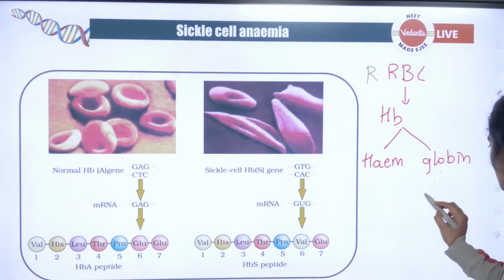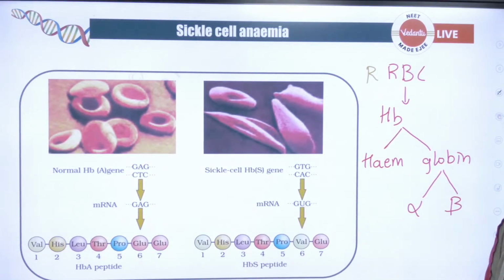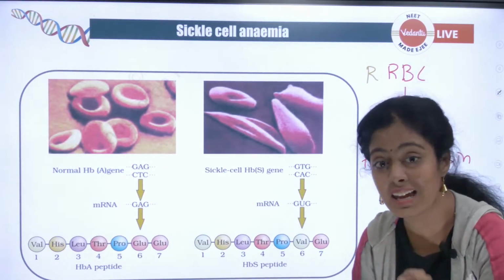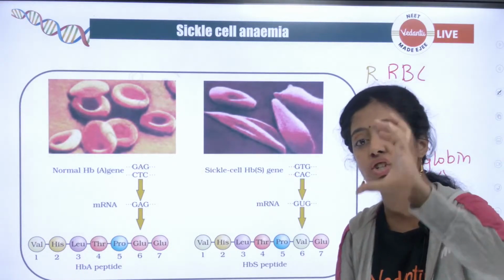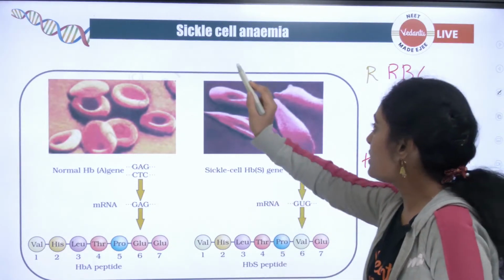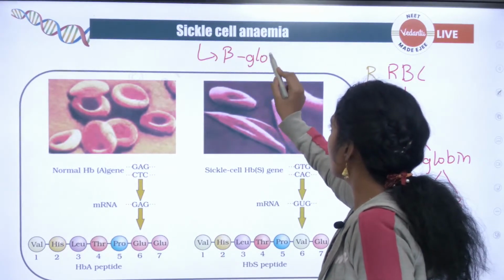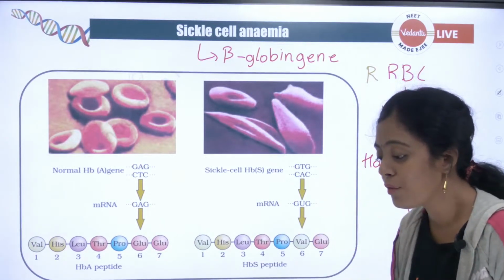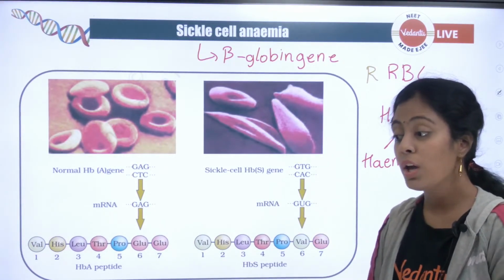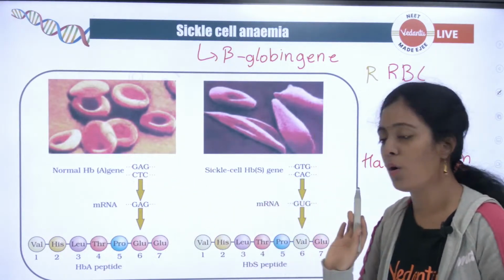Okay, this globin has two chains: one is the alpha chain, the other is the beta chain. Now where the problem is, the problem is in the beta globin gene. So where and why does the problem arise in sickle cell anemia? Because there is a mutation in the beta globin gene of your hemoglobin. Okay, study this very clearly. This is your normal hemoglobin gene.